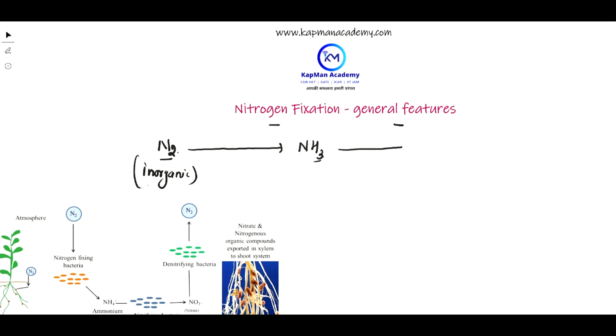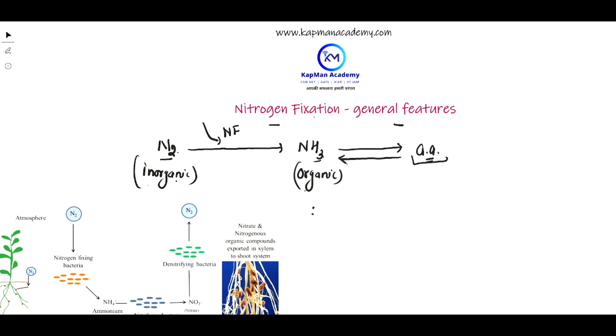This ammonia is then utilized in the synthesis of amino acids, and even amino acid degradation produces ammonia. So in nitrogen fixation, inorganic nitrogen gas is converted into the organic form, and this whole process is known as nitrogen fixation.